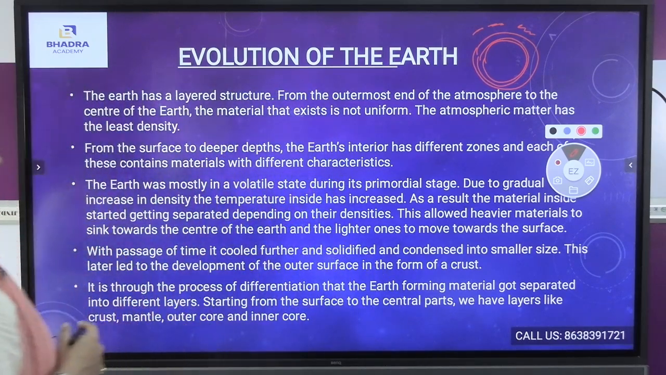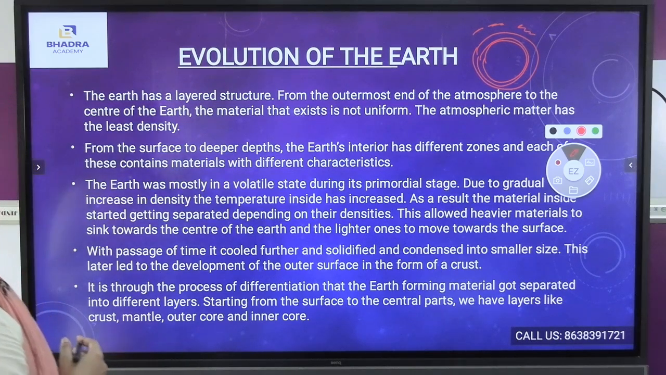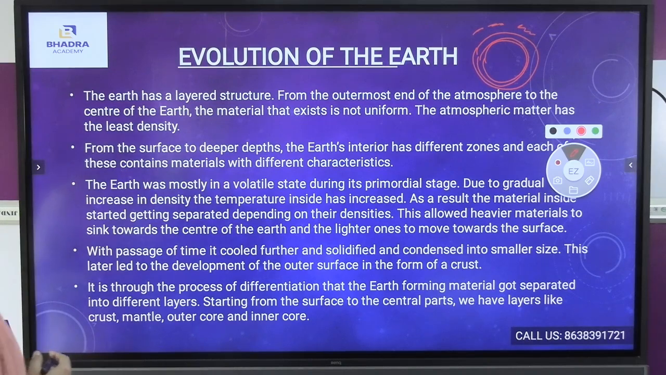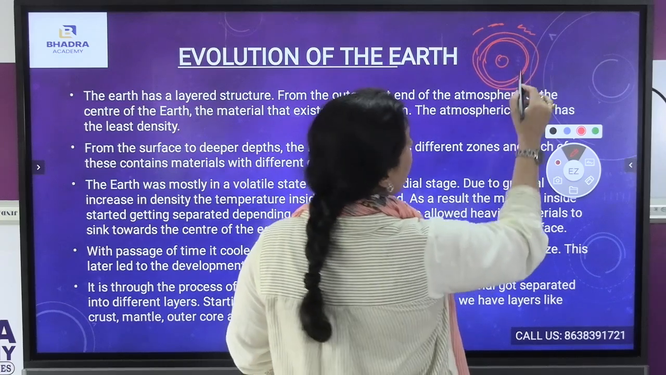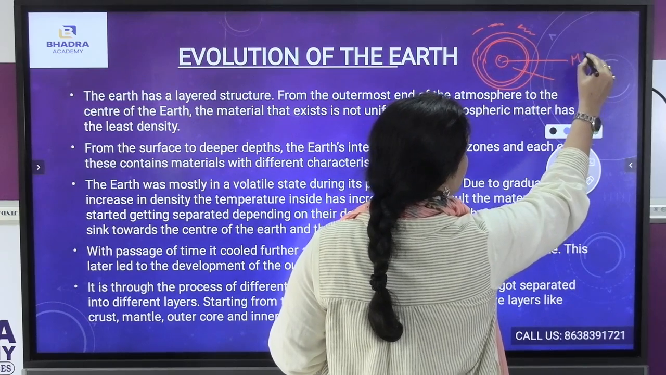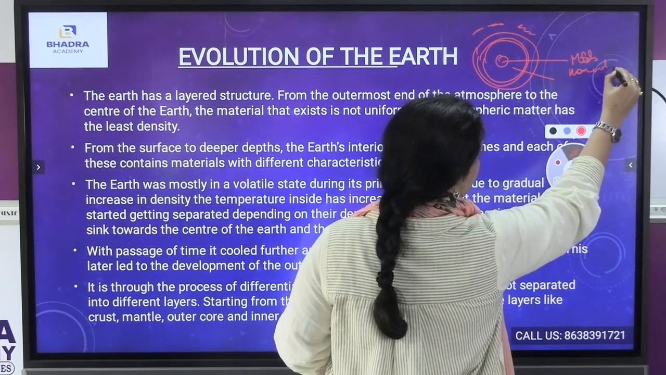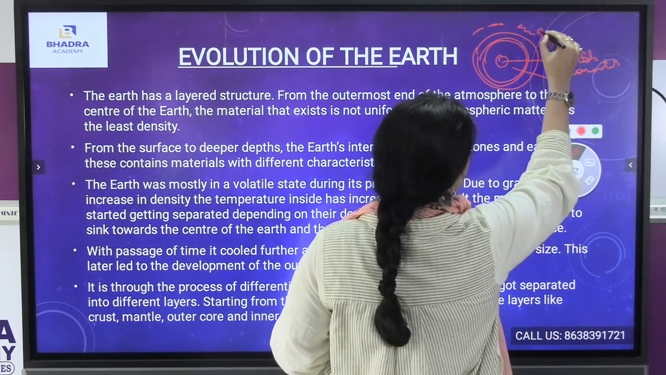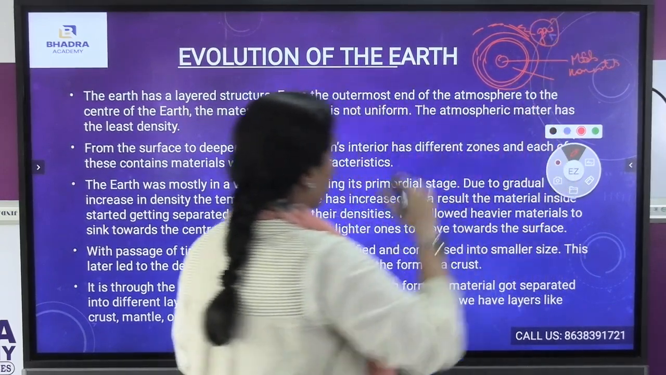And second, from the surface to the deeper depth, the Earth's interior has different zones, and each of these contains material with different characteristics. Now, if I talk about our Earth's interior, it is made of different metals. Here, everything is made of different metals. Non-metals are there, and the other part, like the upper part, is made of a gaseous state, you can say.